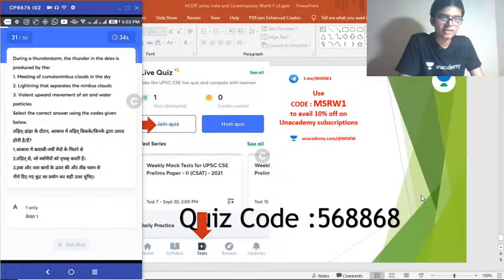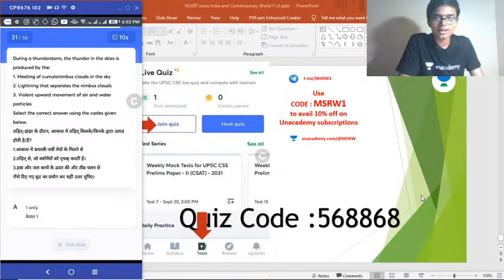Question 31. During a thunderstorm, the thunder in the skies is produced by dash. 1. Meeting of cumulonimbus clouds in the sky. 2. Lightning that separates the nimbus clouds. 3. Violent upward movement of air and water particles. Select the correct code using the options given below.